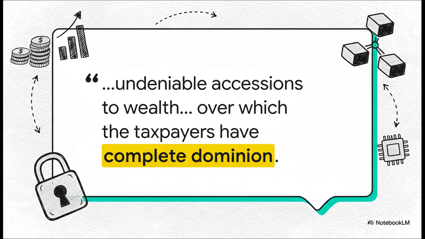So how did the IRS come to its conclusion? Well, they went way back to this landmark 1955 Supreme Court case, Commissioner v. Glenshaw Glass. This case established the definition of income. It exists when you have a clear increase in your wealth that you have complete dominion over. That phrase, complete dominion, is everything.